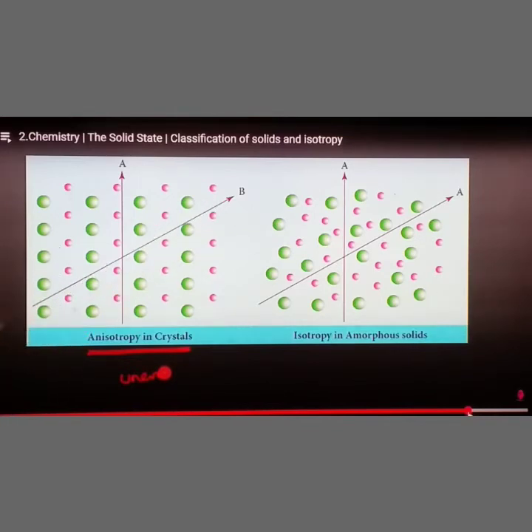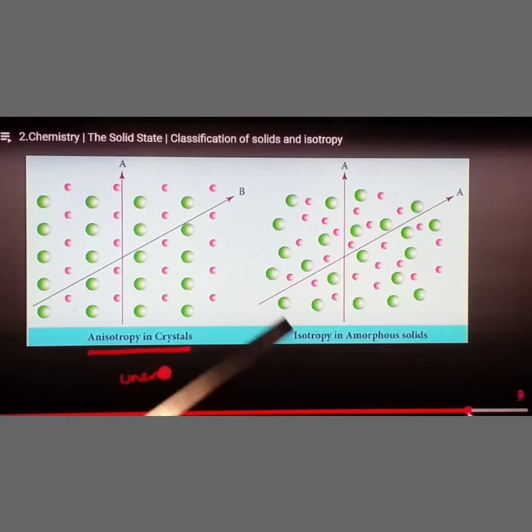Suppose we pass light, or pass electricity, from one direction. The values will be different, because where there is a cation it shows some value, and if it is an anion it shows a different value, then cation, anion again. So the values will change. That's why we call crystalline solids anisotropic in nature.